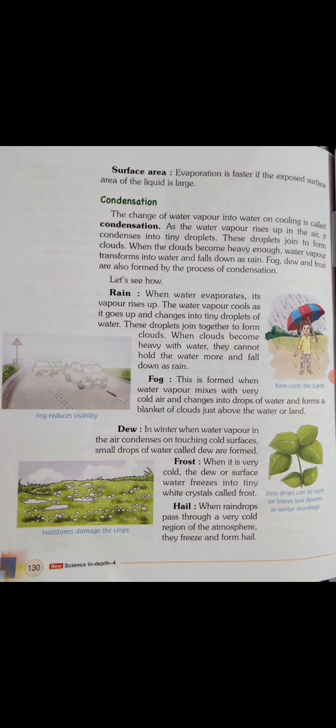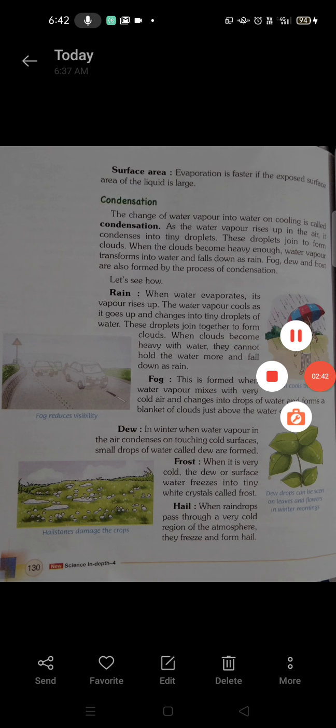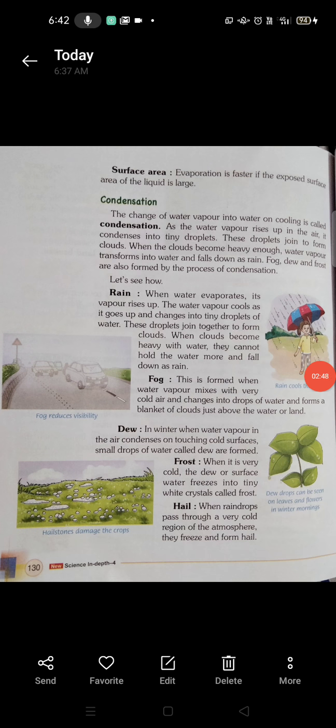When the water vapor rises up from the sea bodies, it changes into tiny droplets of water, and these droplets join together to form clouds, right? Then when the cloud becomes heavy and cannot hold more water, rain is caused, right?